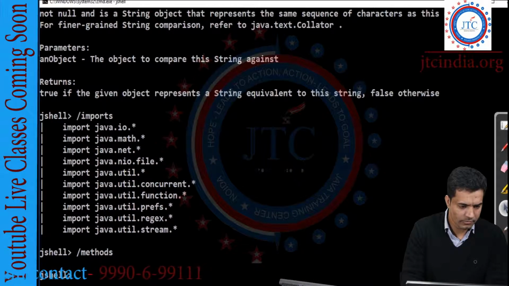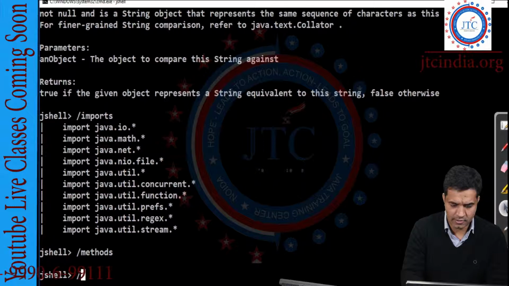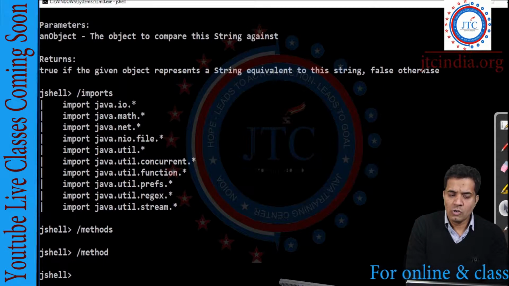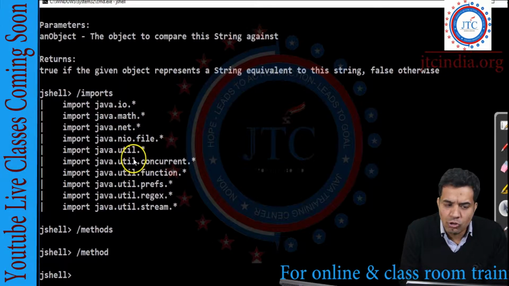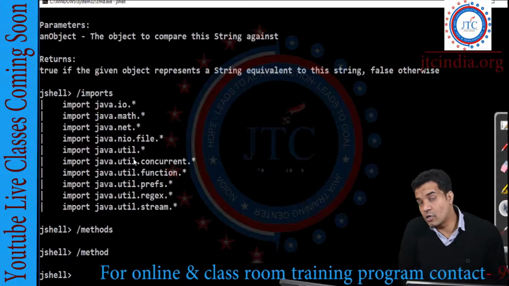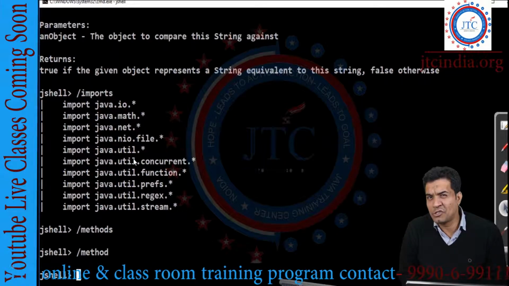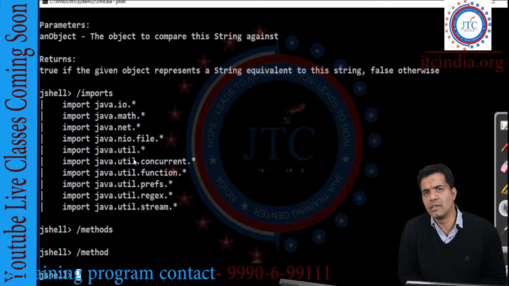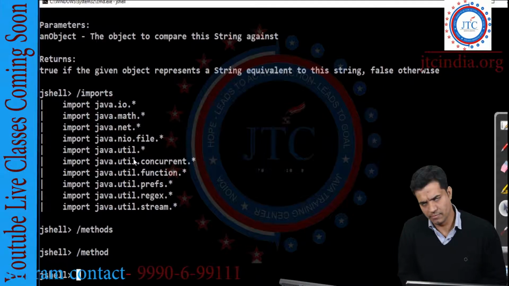Well, let me check. Method I'm writing. Maybe some other command is there. Well, so like this here, you can do whatever you want. Here it is not going to take that time of compilation and running the program. Instantly, whatever outputs you wanted to see, you can get at the same time.